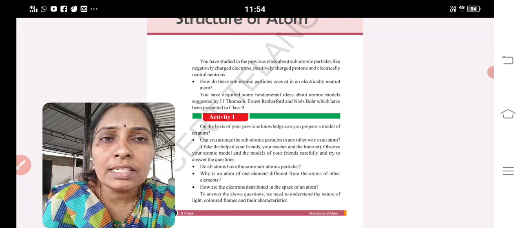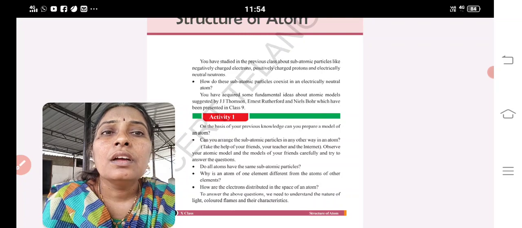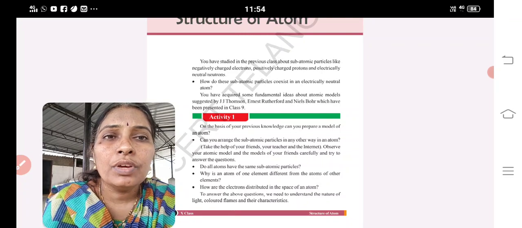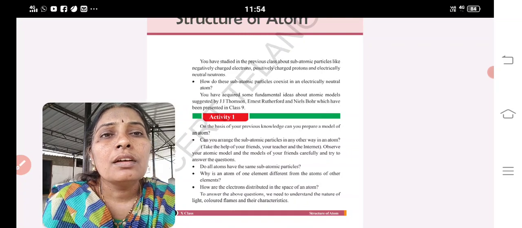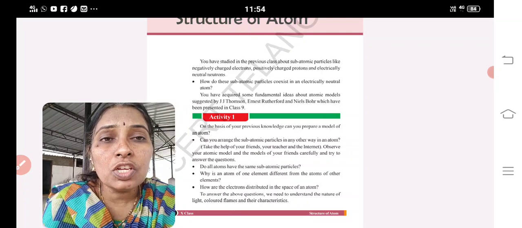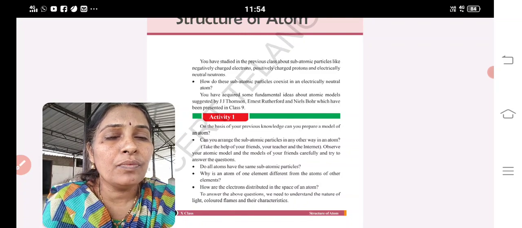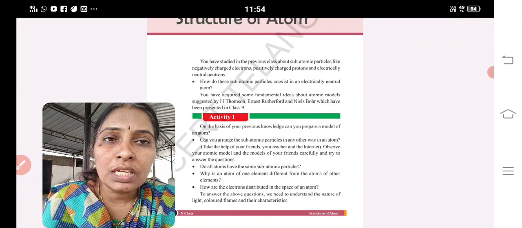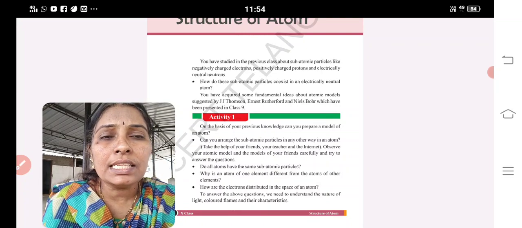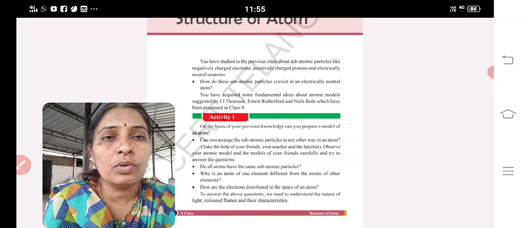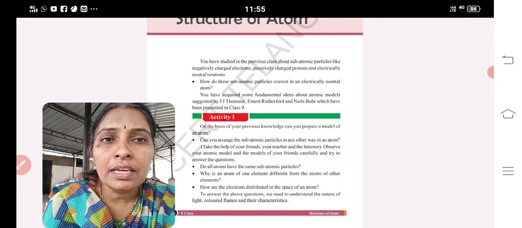What do degenerate orbitals mean? Orbitals having the same energy are said to be degenerate orbitals. According to the orientation, we came to know about the splitting of orbitals. Initially, how many electrons can be placed? Two. As S is splitting into 1, it can be filled with 2 electrons. P is splitting into 3, so 2 times 3 is 6. And D is splitting into 5, so 2 times 5 is 10 electrons. Now, S orbital is which shape? Spherical. P dumbbell, D double dumbbell.